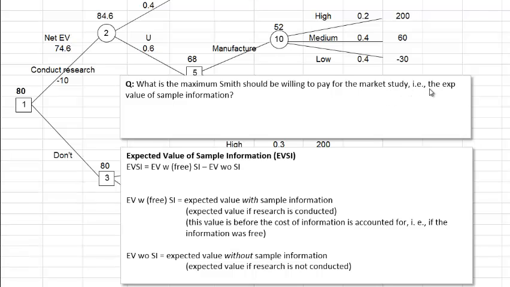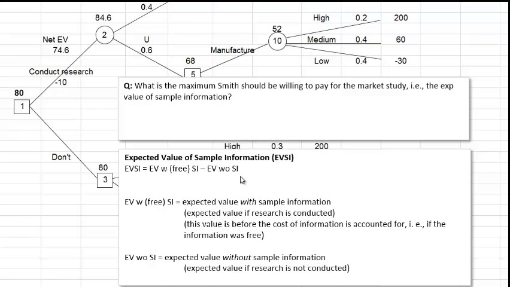Another way of putting it is, what is the expected value of sample information? Expected value of sample information, or EVSI for short, is the difference between the expected value with the sample information and the expected value without the sample information. Here we said free sample information because we don't account for the cost of the information. That is, we don't account for the cost like this. We want the expected value with the information, assuming the information is free. Here, the expected value with the information is what you get if you conduct the research.